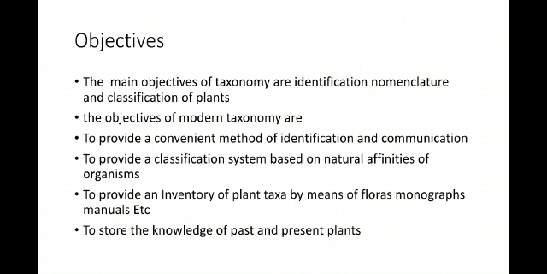Then, objectives of plant taxonomy. The main objectives of taxonomy are identification, nomenclature, and classification of plants.